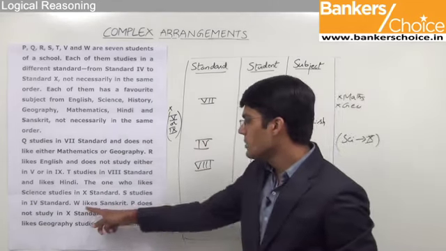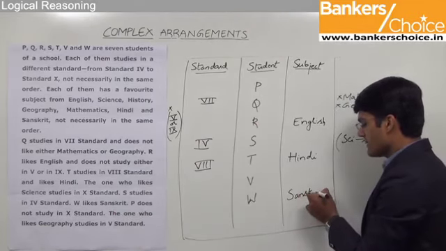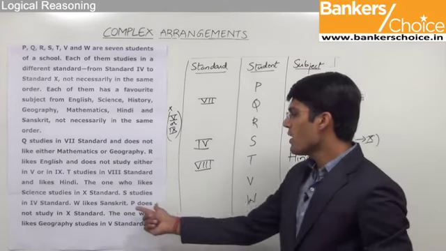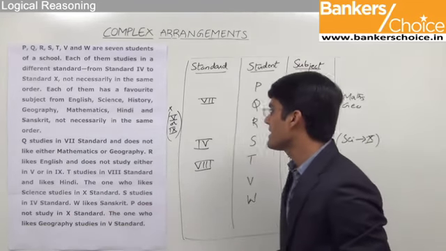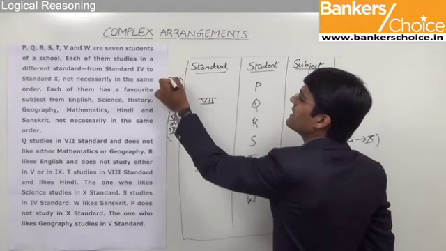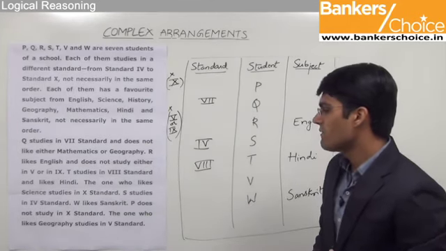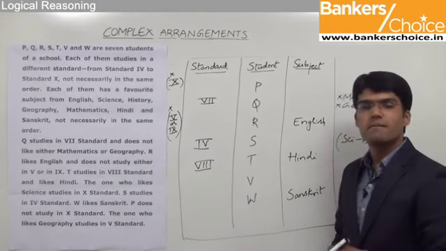The next one is W likes Sanskrit. So W's favorite subject is Sanskrit. The next point is P does not study in 10th standard. So we can write 10th standard outside, meaning that 10th cannot be the standard for P. And the last statement is the one who likes geography studies in 5th standard.